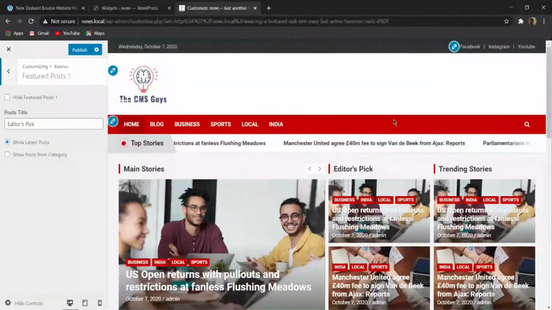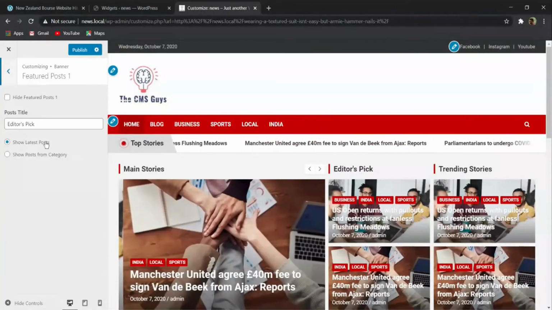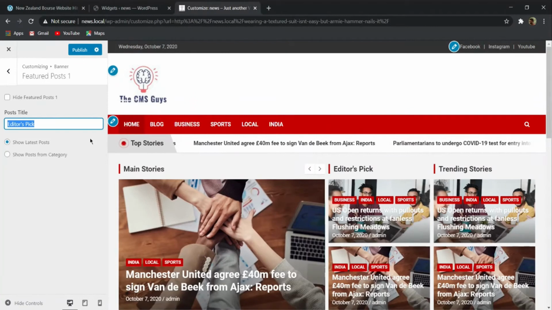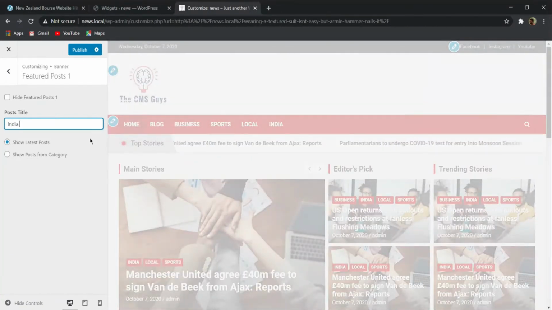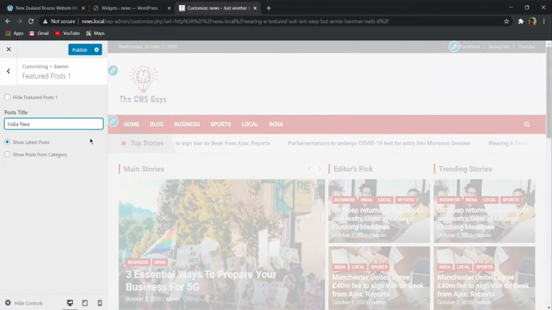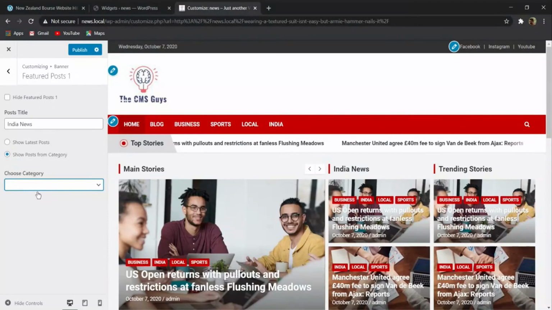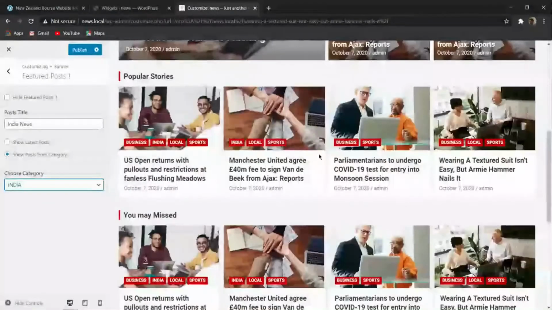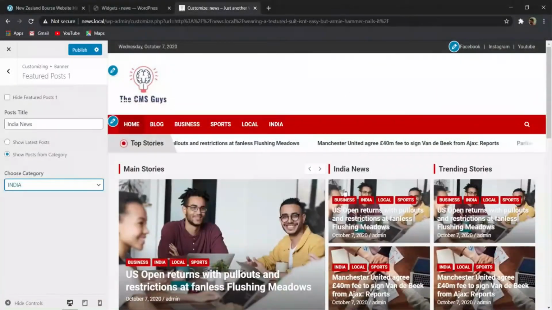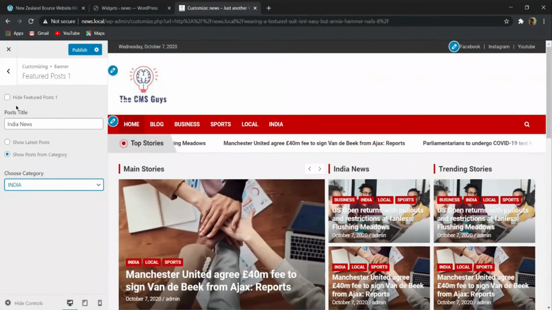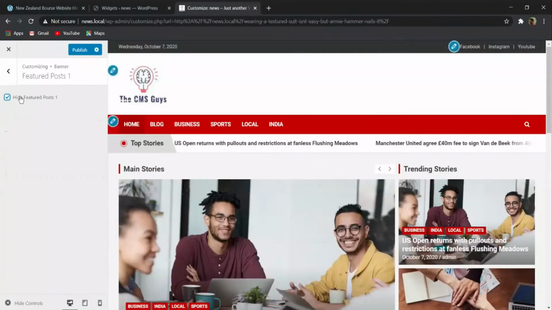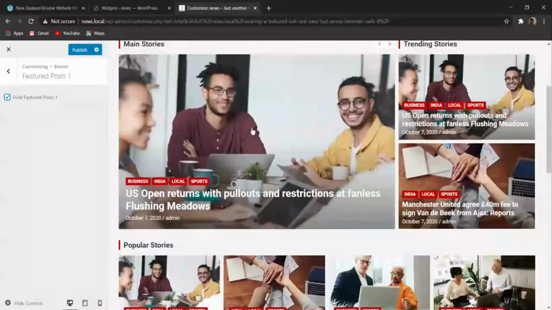In feature post 1, you can see that it is written editor picks. Here you can give, suppose, India news or country news, anything. Then I can select post from category, and here I will select the category of India. So the news from this India category only will be visible over here. If you want to hide this one also, you can hide it.